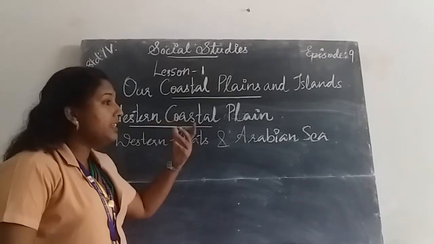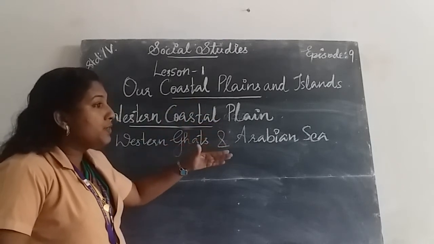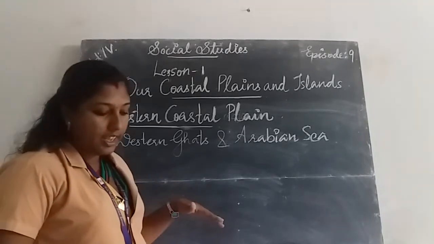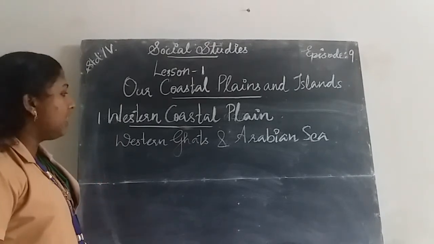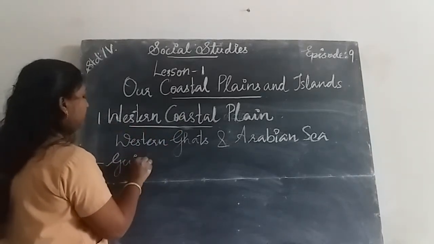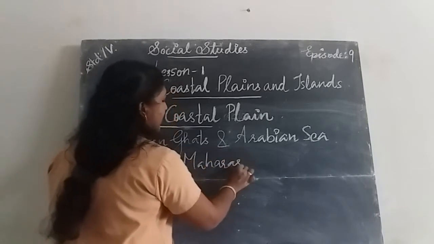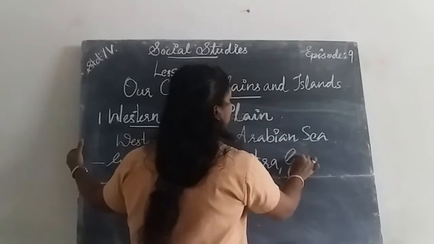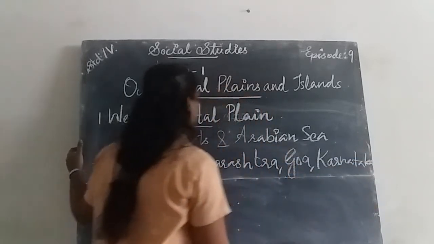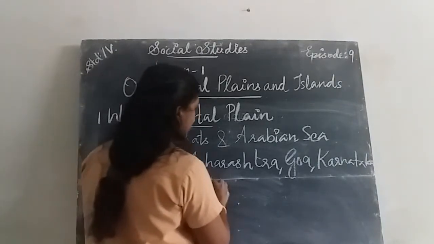From Gujarat it moves to Maharashtra, then Goa, then Karnataka and Kerala, and it ends at Kanyakumari.